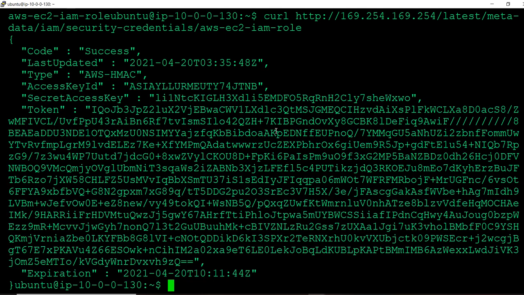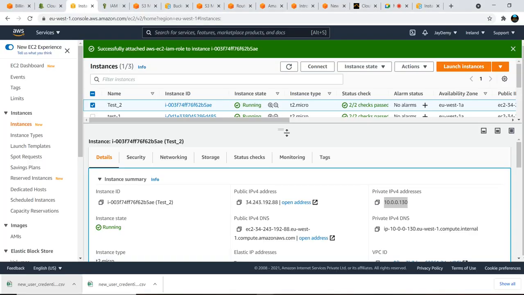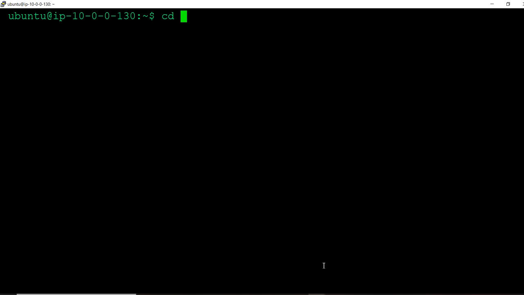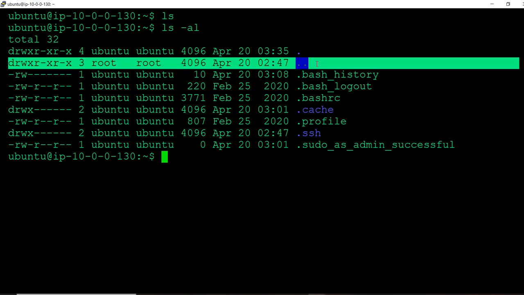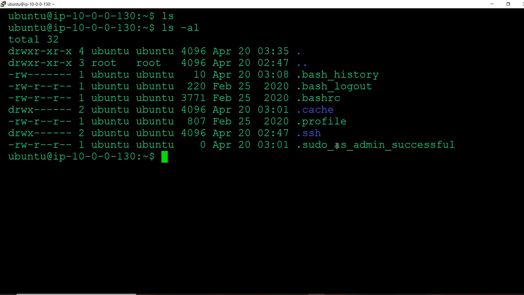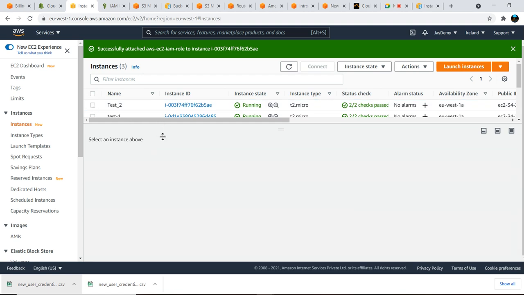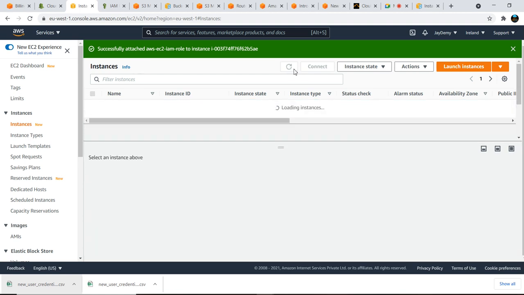So now tell me, what is the best option here? If you want to configure your credentials under the directory, if I do ls, I don't have anything. ls -al, I don't have any .aws or .ssh. If I have that .aws, then anyone can have this access. They can access that credential, and with the help of those credentials, they can easily hack the server, hack my AWS account, and perform anything they want. So for that reason, use the role instead of username and password to configure and get things done.